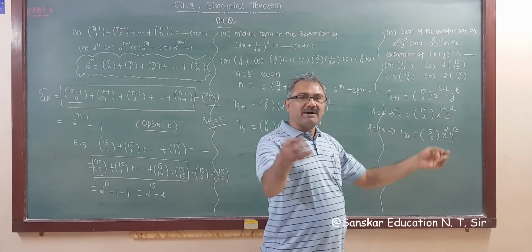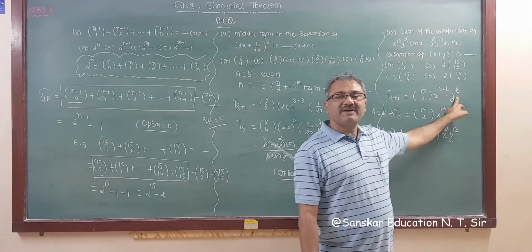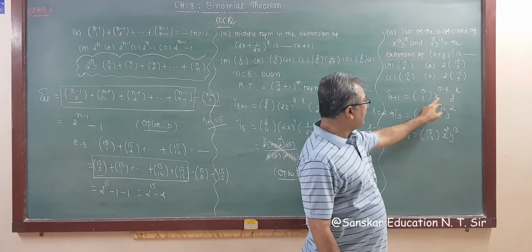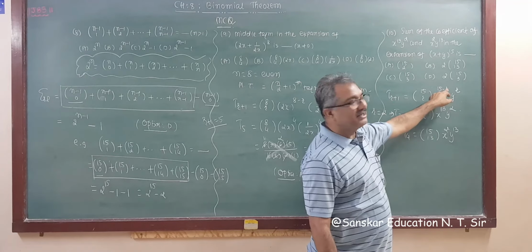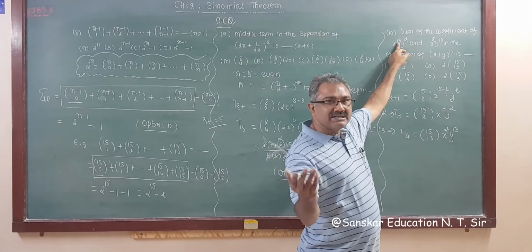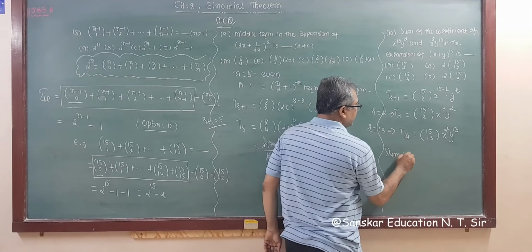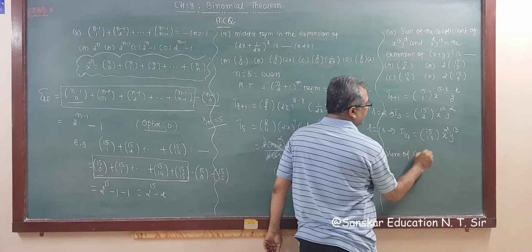So you can take any power, but these can be identified very easily. So we are taking r equal to 2 like this. You can take the power of x, 15 minus r equal to 13, then r is also 2, right? So the sum of the coefficients, I'm not writing the containing term, this and this, okay? So the sum of coefficients is 15C2 plus 15C13, right?